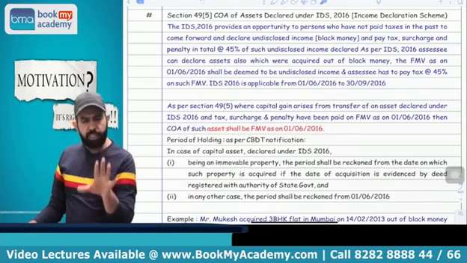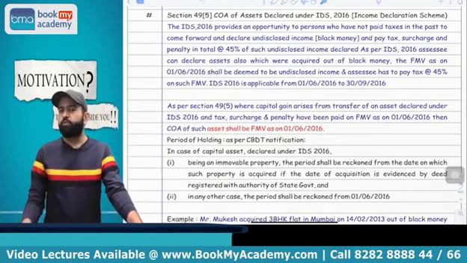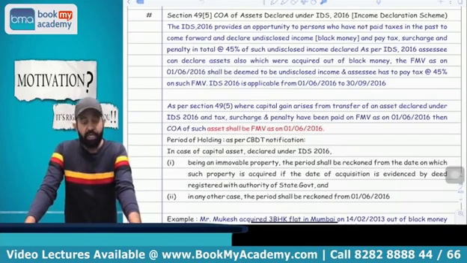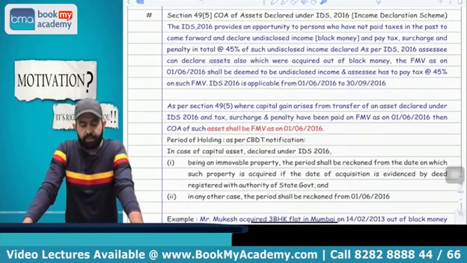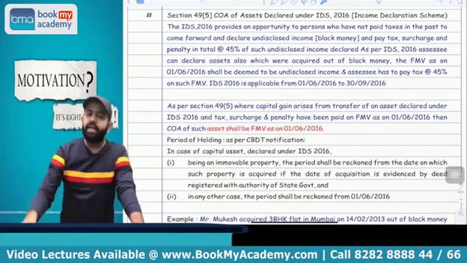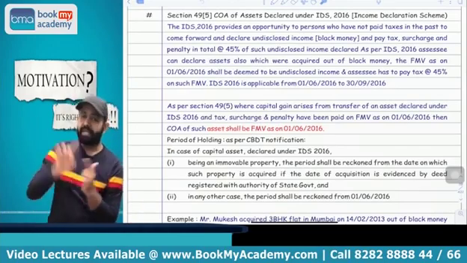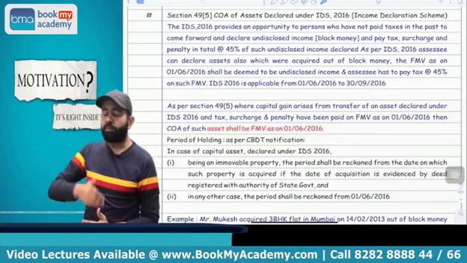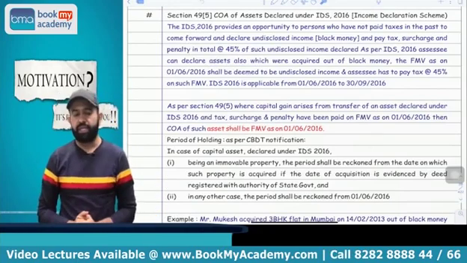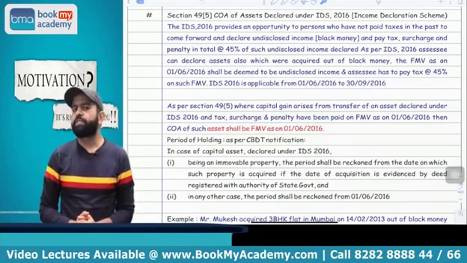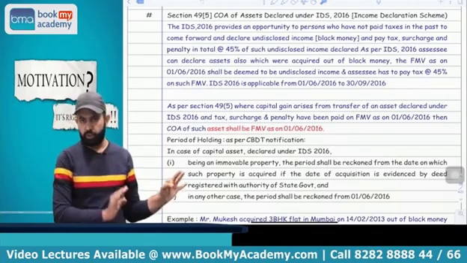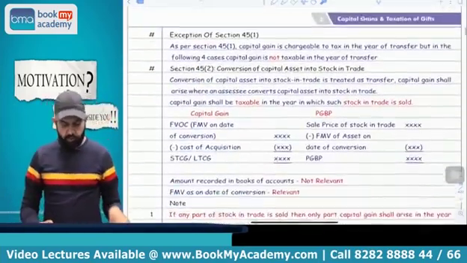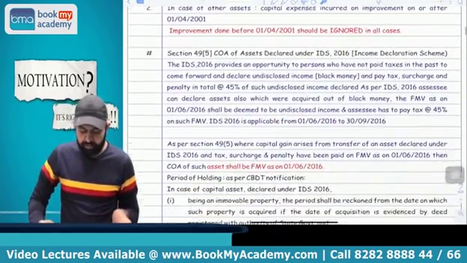So normally what will be the period of holding? Period of holding will be from 1st June 2016 only. But if the immovable property is registered by a registered deed, then whatever your purchase date is will be treated, and from the purchase date you can take your period of holding. Now indexation will be from 16-17 only. You got my point or not? Yes. So this is all about section 45 subsection 5.